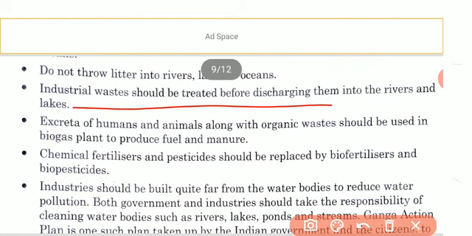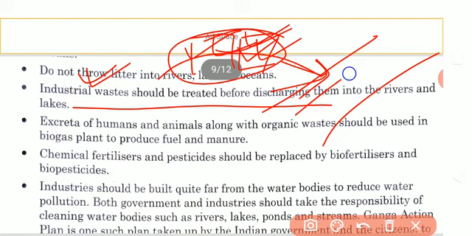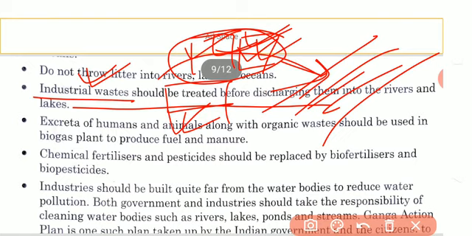Next, industrial waste: treat before discharge. It means if the industrial waste is being discharged into the water bodies, it should be treated well so that the pollutants can be removed and simple water can be released into the water bodies. Understood? So the water pollutants should be removed from the industrial effluent.